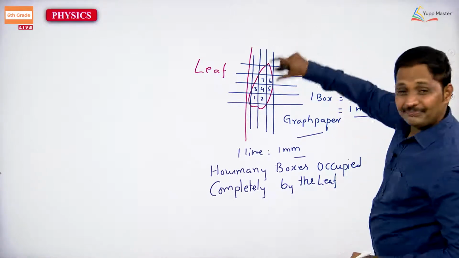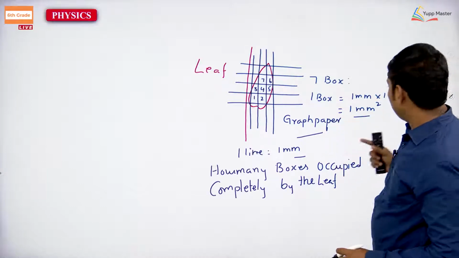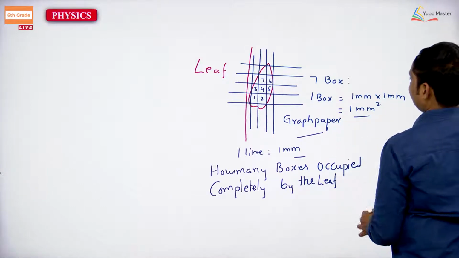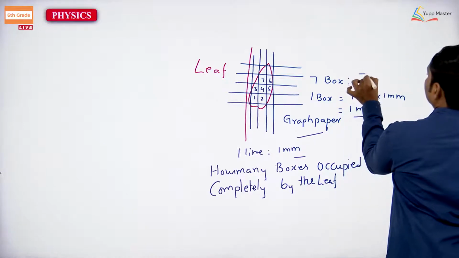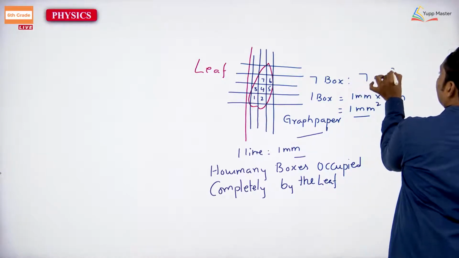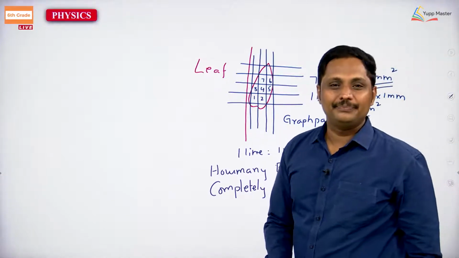How many boxes does it occupy? Just you can see, that is 7. Therefore, the area of the leaf is going to be 7 mm square. Easily you will find out that. It is very simple.